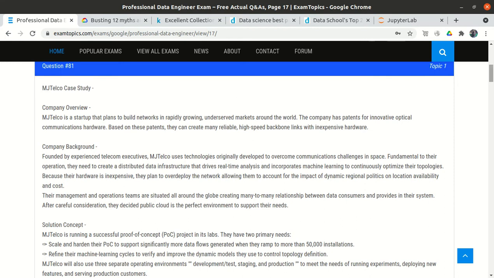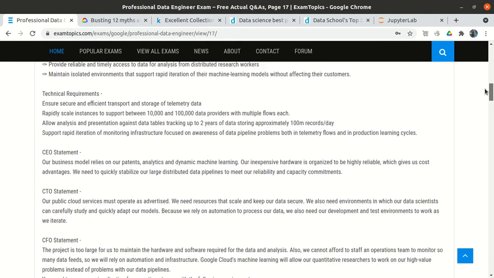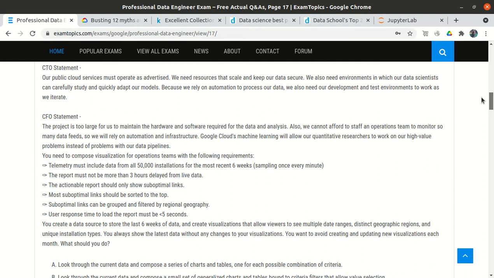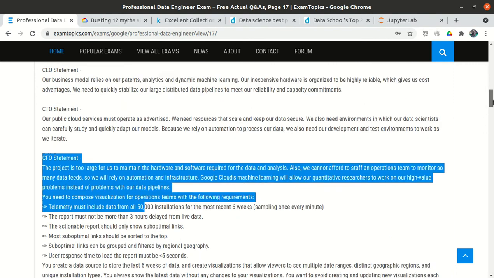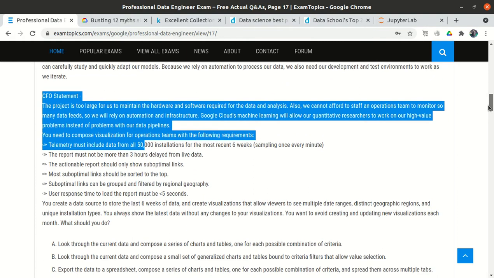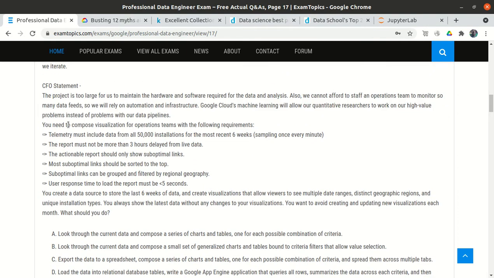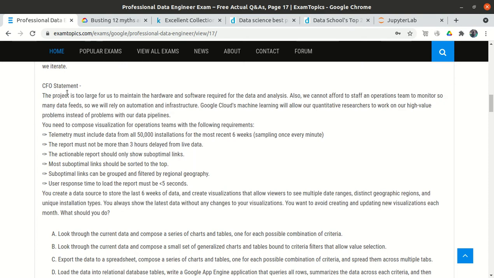As I told you in the earlier video as well, whenever we are given a case study, the main thing is that whatever the question is asking is basically mentioned in the CFO statement. So rather than reading all the long text above, let's directly jump into the CFO statement, because this is the main thing being asked here. So what is the CFO statement?